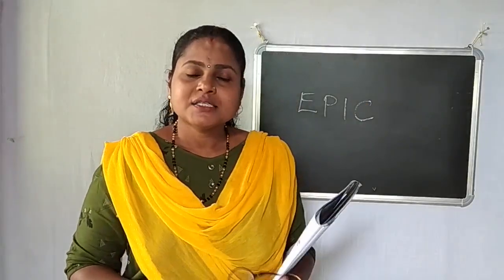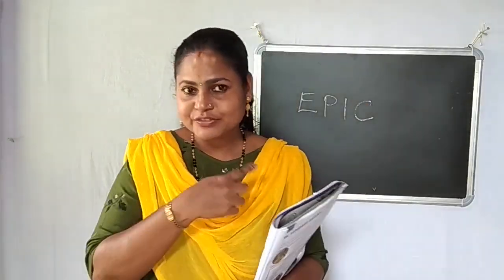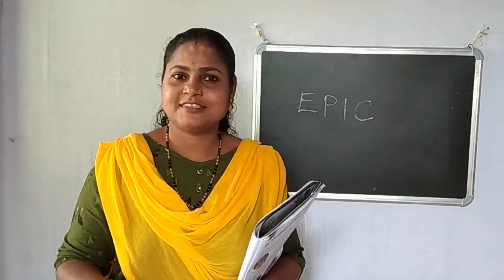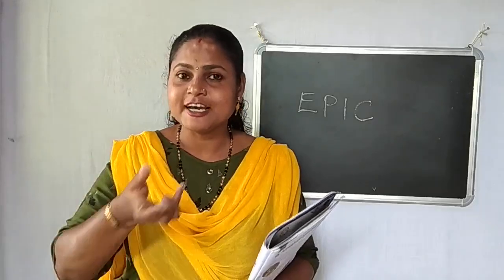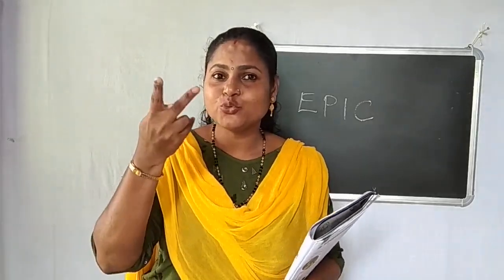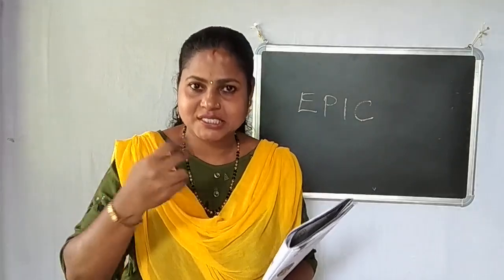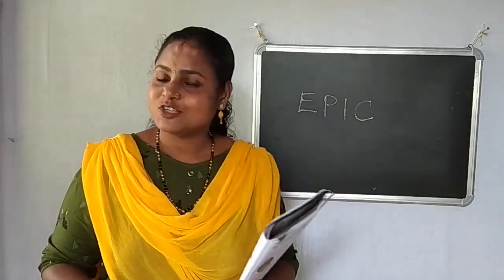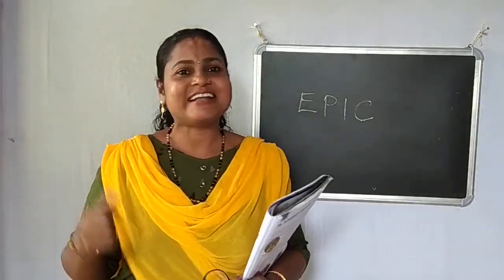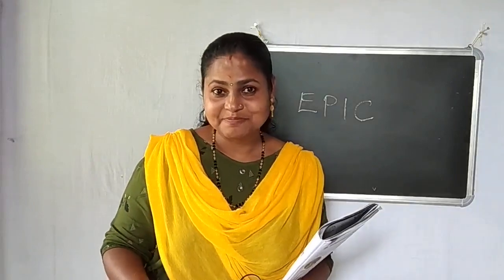Okay. Can you say some examples of this? Yes. In India, we have two great epics. What are they? The first one is Mahabharata and the second one is Ramayana.